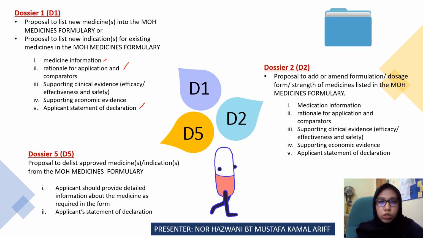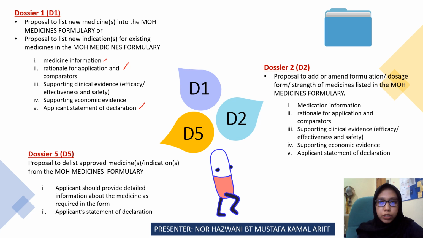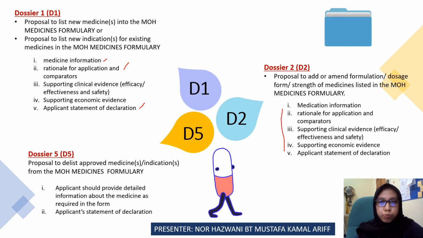So dossier 2 also has the same information that is involved in D2. D2 is the proposal to add the formulation or dosage form, or the strength of the medicine listed in the Ministry of Health Medicine Formulary.